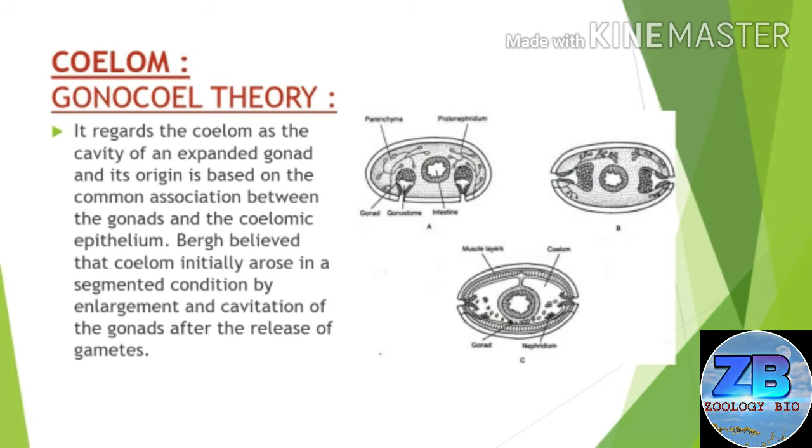And now the Gonocoel Theory. It regards the coelom as the cavity of an expanded gonad, and its origin is based on the common association between the gonads and the coelomic epithelium. Berg believed that coelom initially arose in the segmented condition by enlargement and cavitation of the gonads after the release of gametes. And in this manner, from the gonads, here you can see on the slide, the coelom is forming.